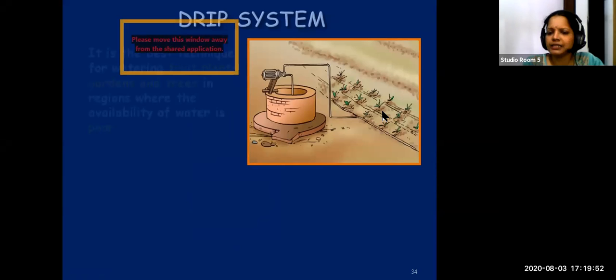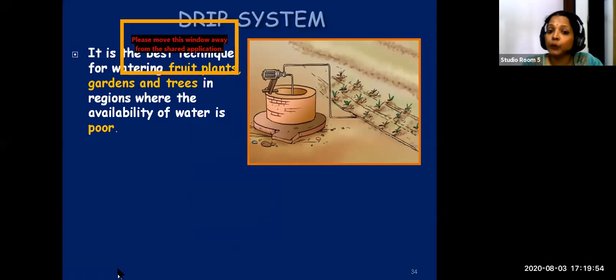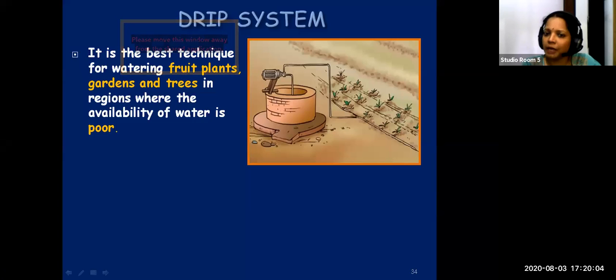It's the best technique for watering fruit plants, gardens and trees in places where water is less. In water-scarce regions, both the sprinkler system and the drip system are used. This system is used where the availability of water is very poor, and it is mainly meant for watering fruit plants, gardens and taller trees.